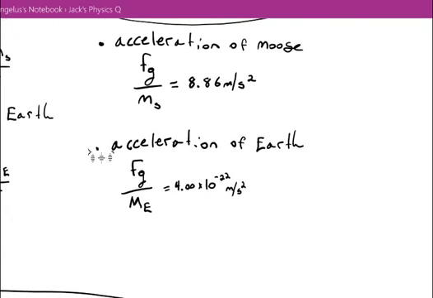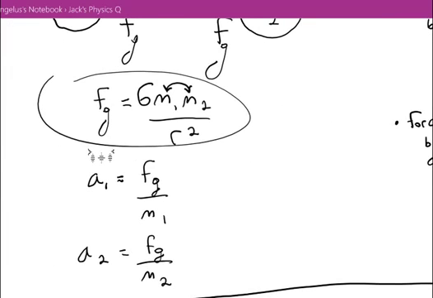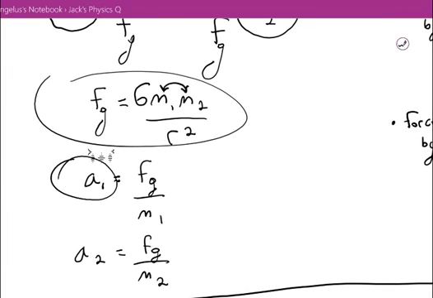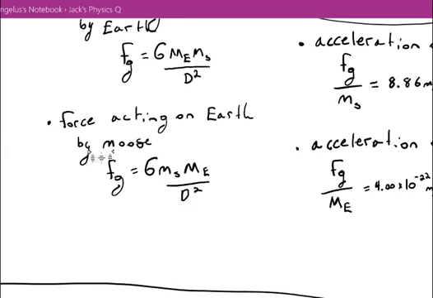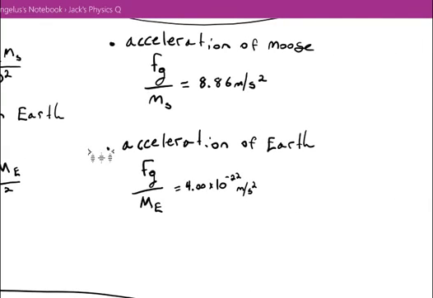So if we take the force of gravitational attraction between the moose and the Earth, and we divide it by the mass of the moose, from Newton's second law, we should get an acceleration. And the acceleration we get is the same that we were looking at earlier. It's 8.86 meters per second squared, and that's the acceleration due to the gravitational force of attraction between the moose and the Earth.